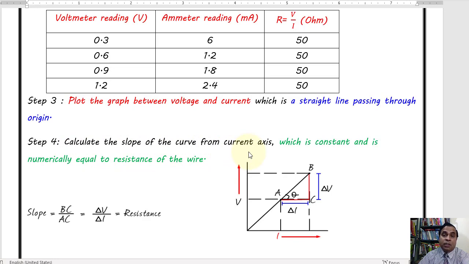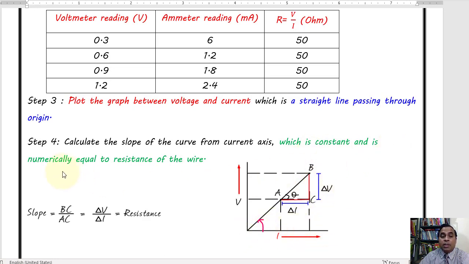It is very important. Now I'll say, in case you want to find out the resistance value, then the slope you have to find out from the current axis in anti-clockwise direction. Look, this angle is theta, which is a constant because this line is coming as a straight line, so its slope automatically gets constant, because from this point, even if you consider the slope, the same slope you will obtain from this point, and so on everywhere. This is a straight line, so its inclination with respect to the x-axis is constant and same throughout.